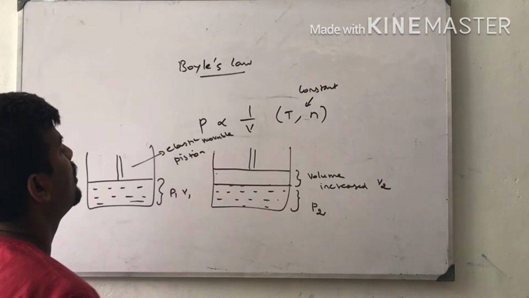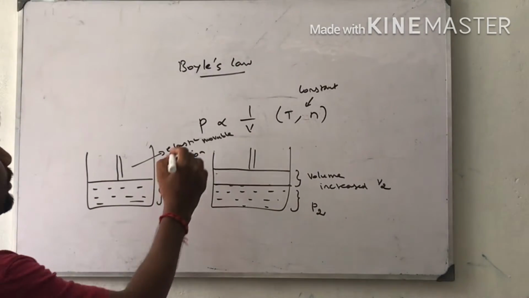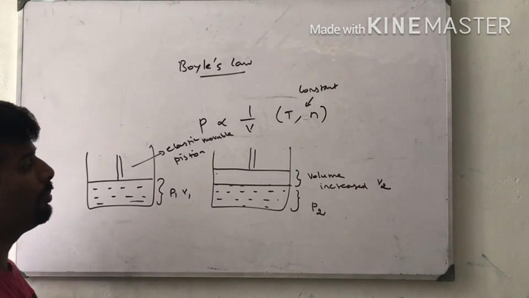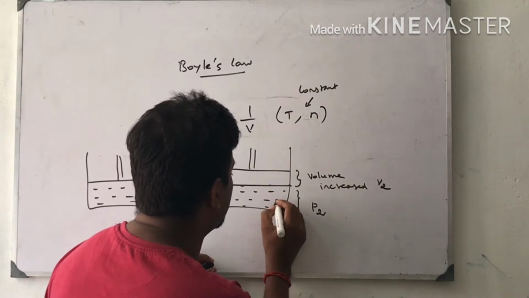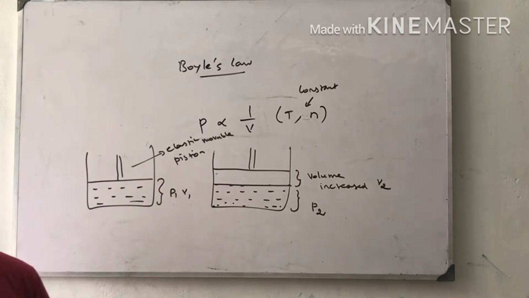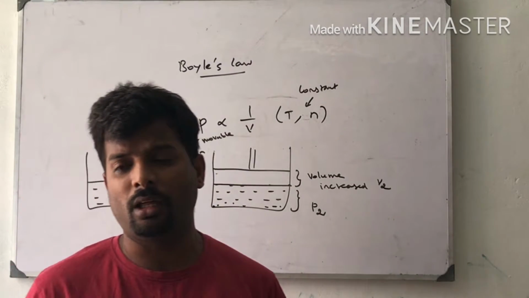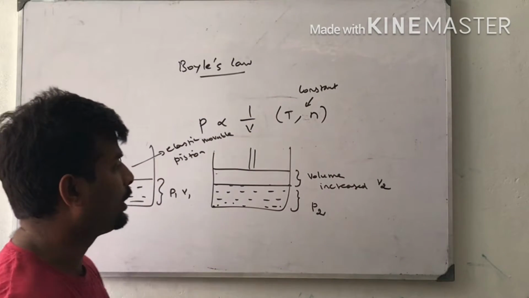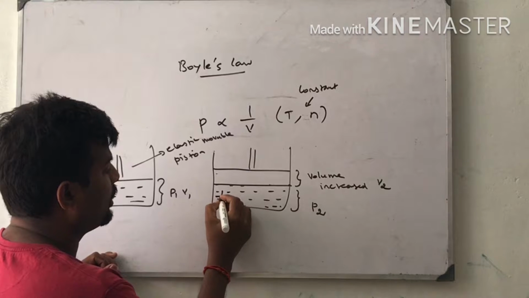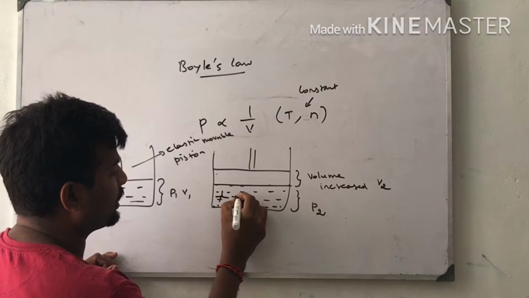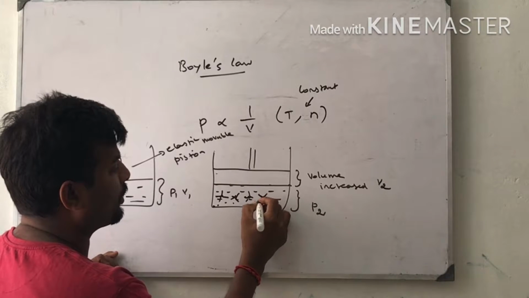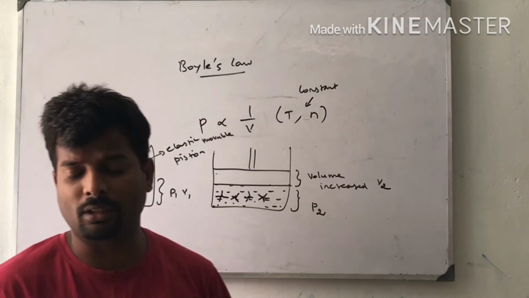See here, what we infer: when you are decreasing the volume, pressure automatically increases because the gaseous molecules come close to each other. When they come close to each other, they feel more pressure. That is why the pressure increases.